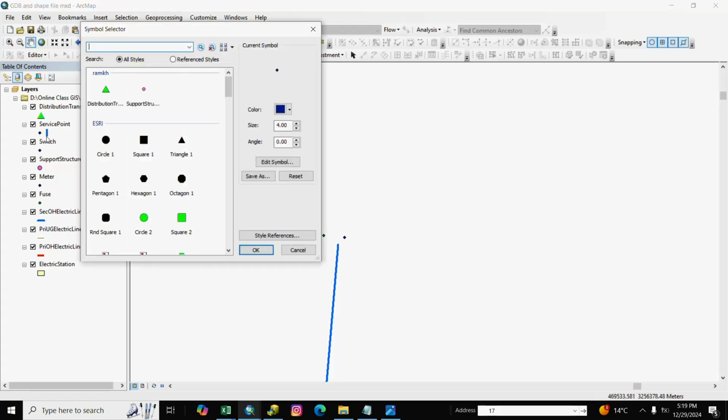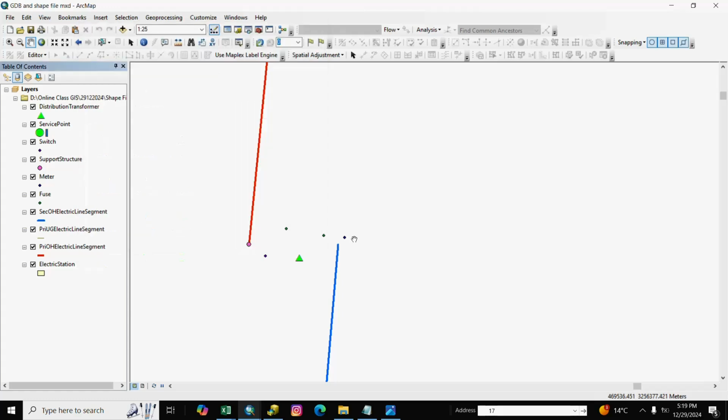You see here it's the service point, here is the service point feature.